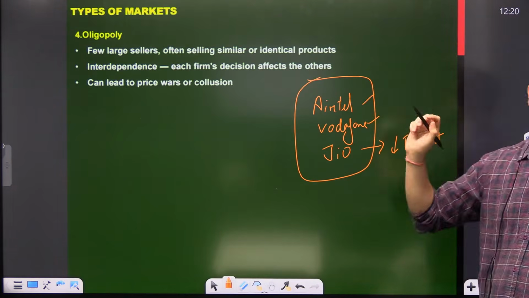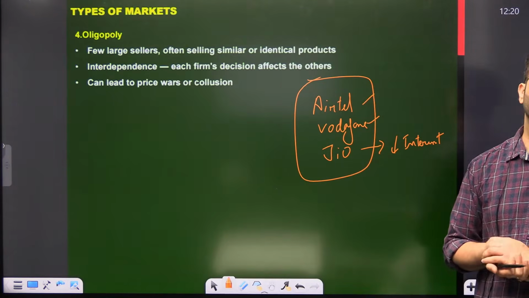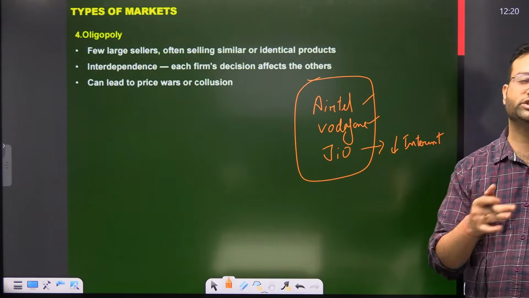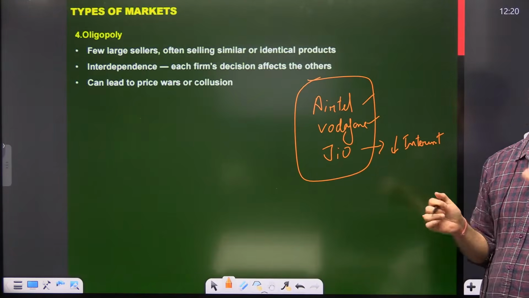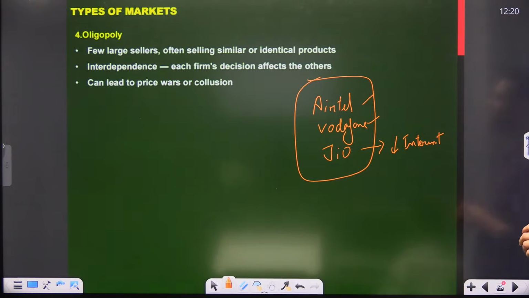Now if Jio reduces the price of internet, Vodafone and Airtel need to do that. Otherwise, the consumer base may shift to Jio. So this is an oligopoly market. There are few large sellers selling similar or identical products, and each one's decision affects the other. So this is in the context of oligopoly.